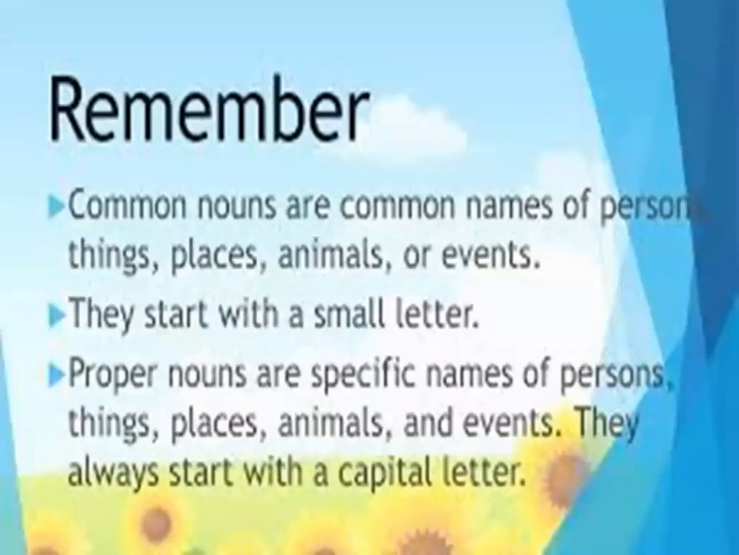So what are the things you have to remember between common and proper noun? Common nouns are common names of persons, things, places, animals, or events. To denote these persons, things, animals, places, or events, you use common nouns. They start with a small letter. Proper nouns are specific names of persons, things, places, animals, and events. They always start with a capital letter.